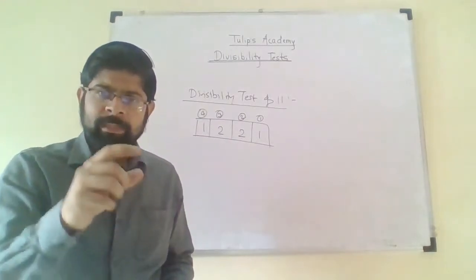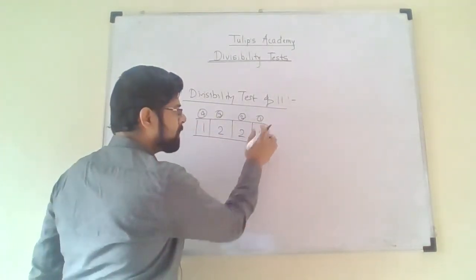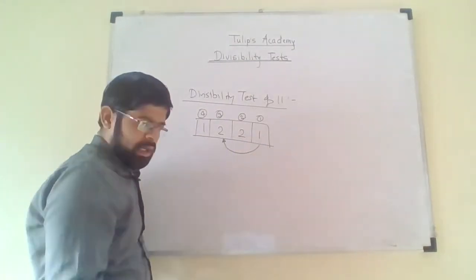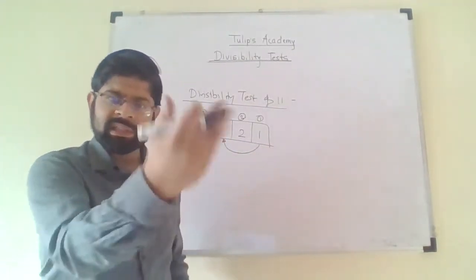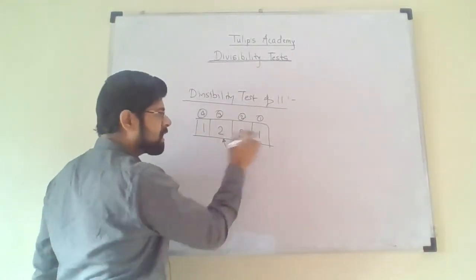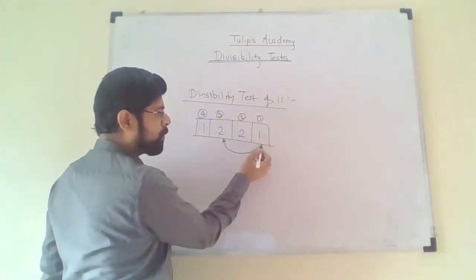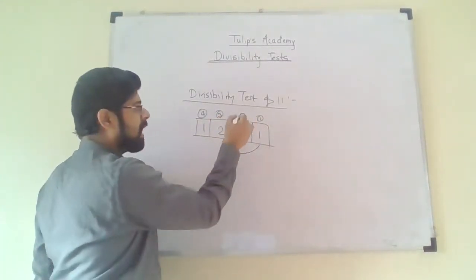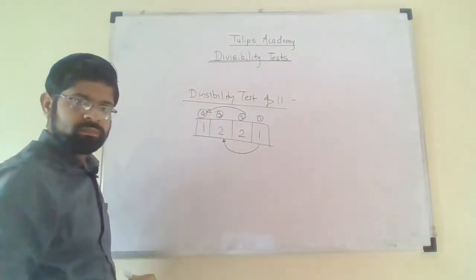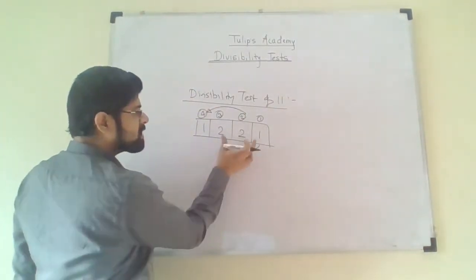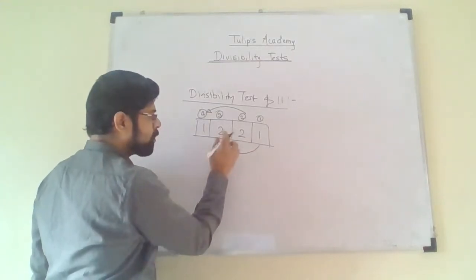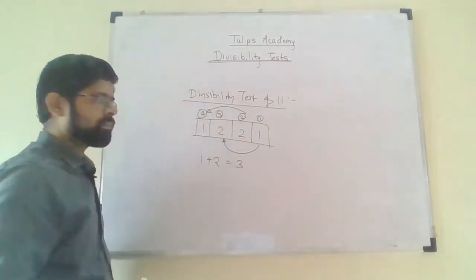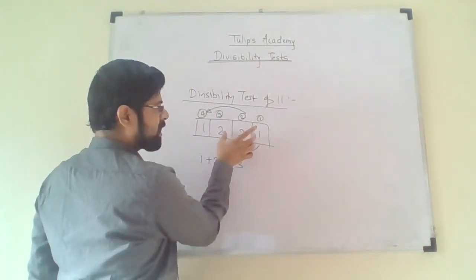For example, if I consider position 1, then the alternate position is 3. I have to consider the alternate positions: first, then third, then fifth, seventh, likewise. If you consider position number 1, then the alternate position will be position number 3. And for position number 2, the alternate position will be position number 4. Now consider these two alternate numbers, 1 and 2. Take the addition of those two numbers. So 1 plus 2 comes to be 3.